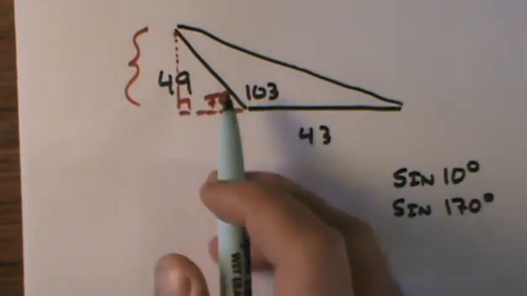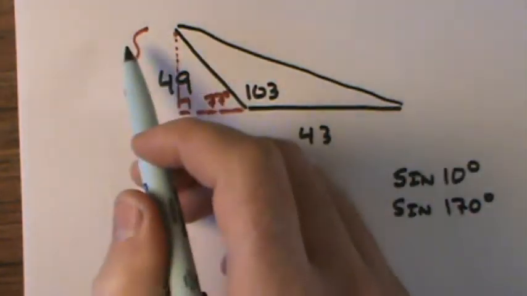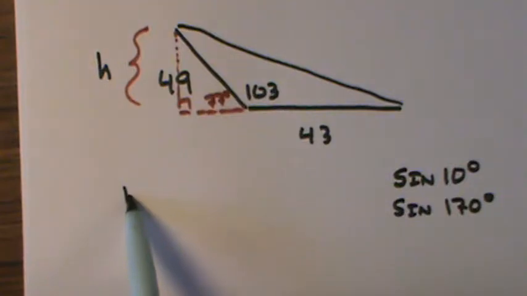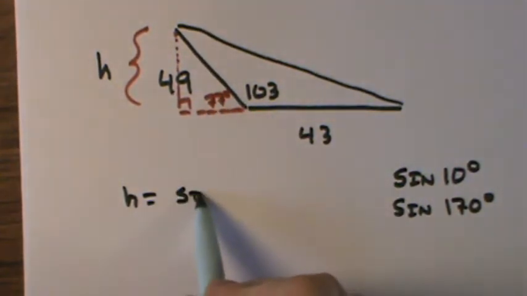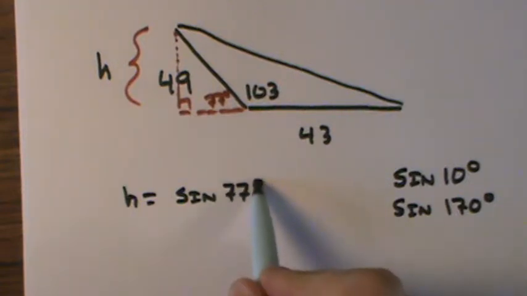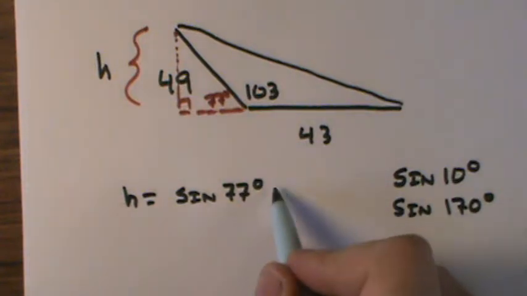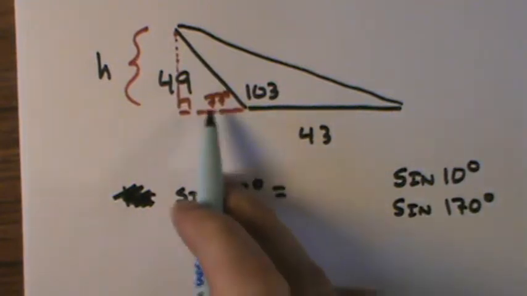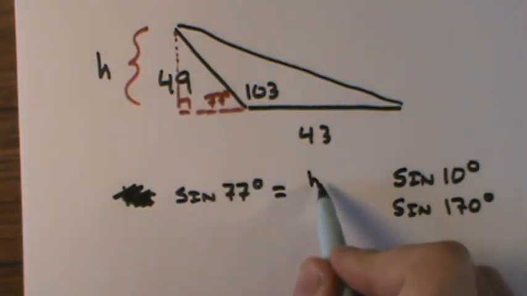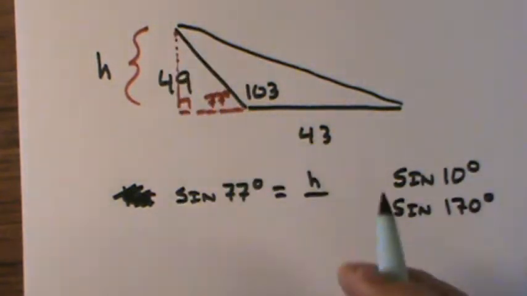Which means when I am looking at this and I want to do that sine idea for my altitude, for my height, the height is going to be the sine of 77 degrees, which is going to be equal to, let me rewrite this part here, the opposite, which would be the height, over that hypotenuse for this red triangle, which was 49.